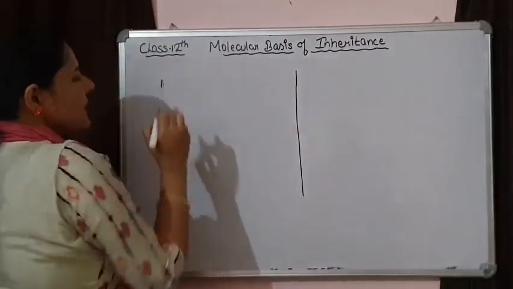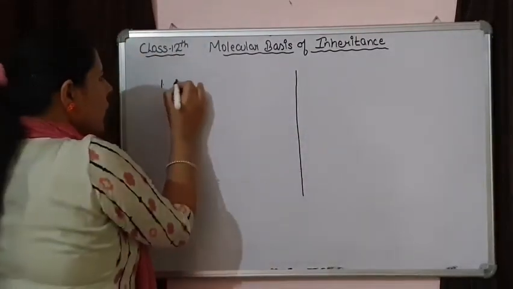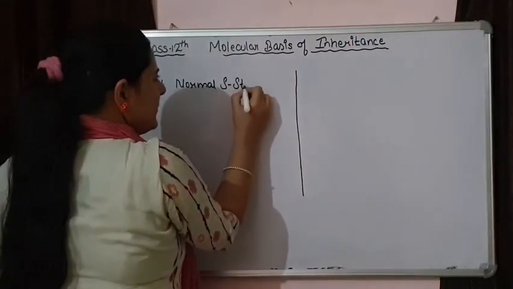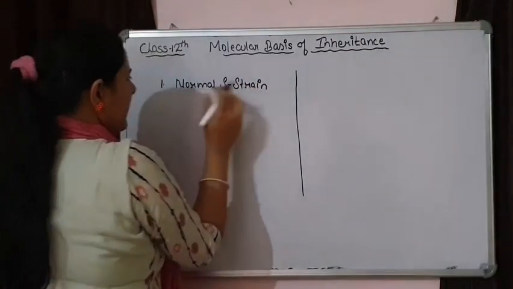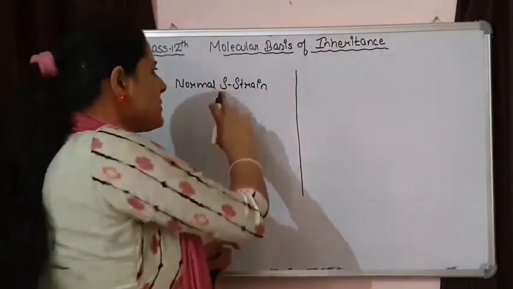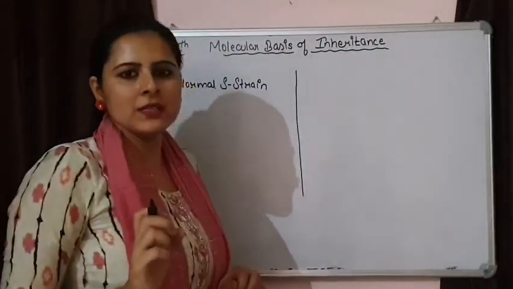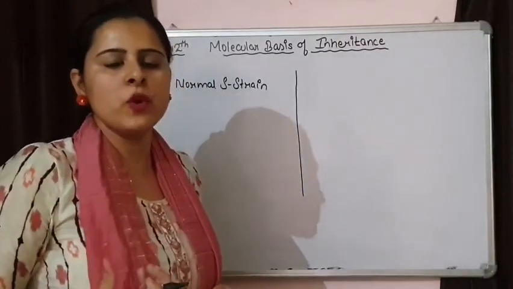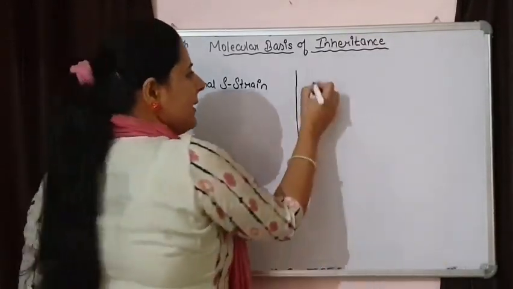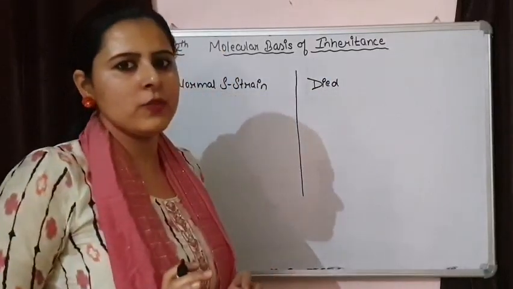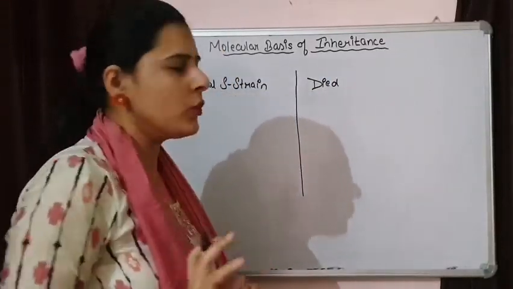When mice were first injected with the normal S strain, then what happened? Because S was the virulent one, the mice developed the disease. The symptoms of pneumonia appeared in mice and the mice died. Death of mice was because of pneumonia.